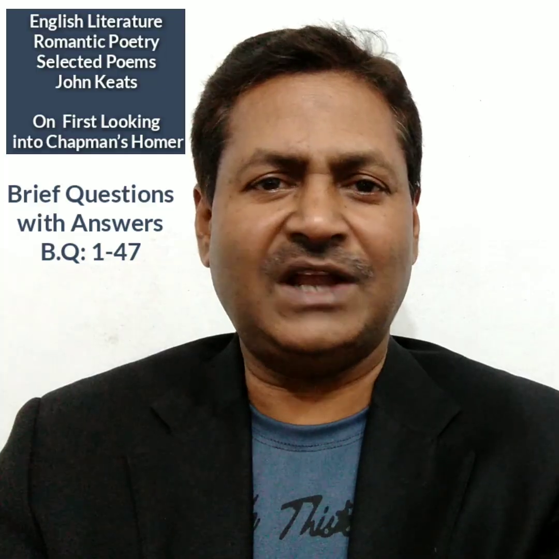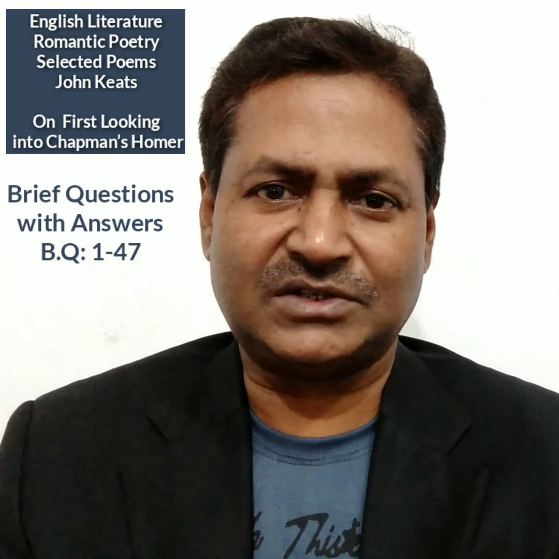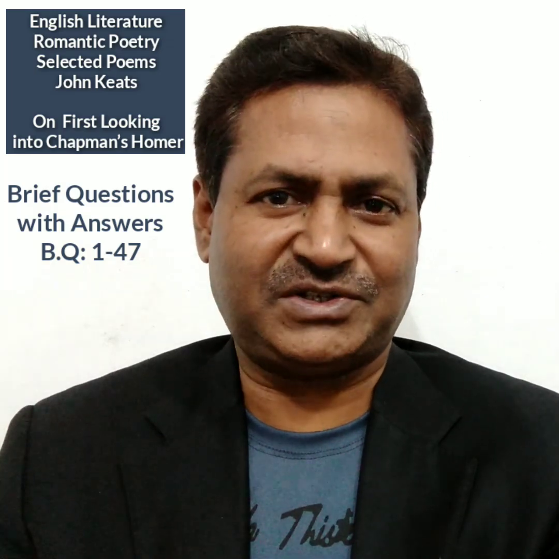Question 11. What is stated in the octave of the Italian or Petrarchan sonnet? Answer. The octave usually takes up a question or states a generalization that is answered or resolved in the sestet. Question 12. What is the sestet? Answer. The second part of an Italian or Petrarchan sonnet, consisting of 6 lines, is called the sestet.